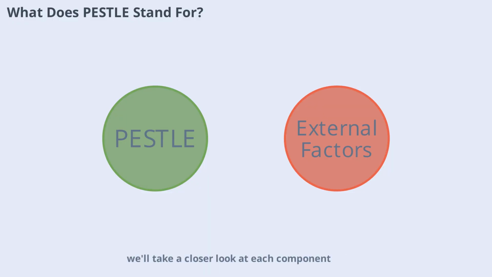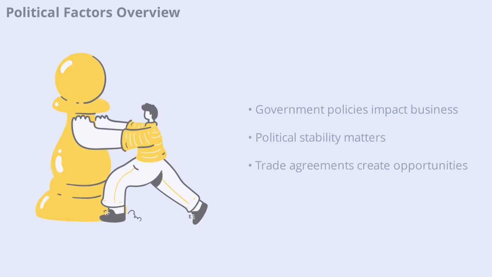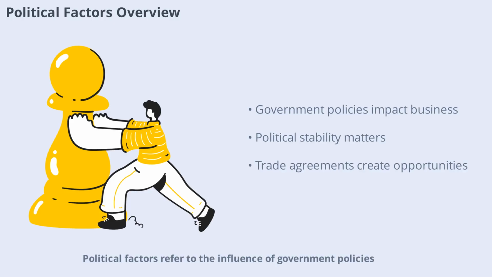Next, we'll take a closer look at each component, starting with the political environment and its impact on business decisions. Political factors refer to the influence of government policies, political stability, tax regulations, trade restrictions, and tariffs on business operations. Changes in government leadership or policy can create both risks and opportunities for organizations. For example, a new trade agreement might open up markets, while increased regulation could raise compliance costs. Understanding the political landscape helps companies anticipate changes and adapt their strategies accordingly.